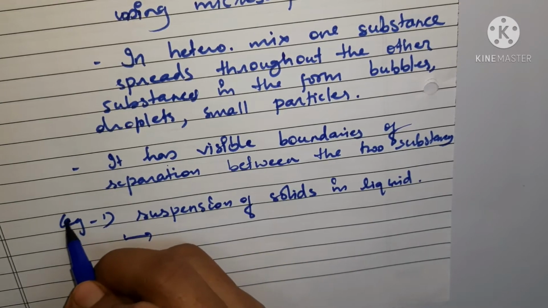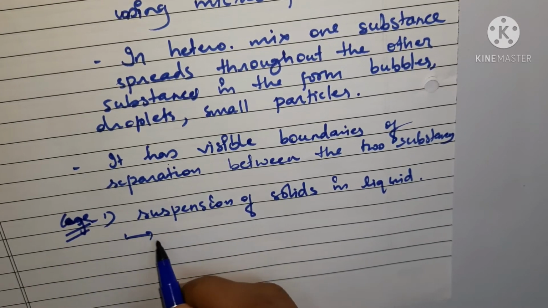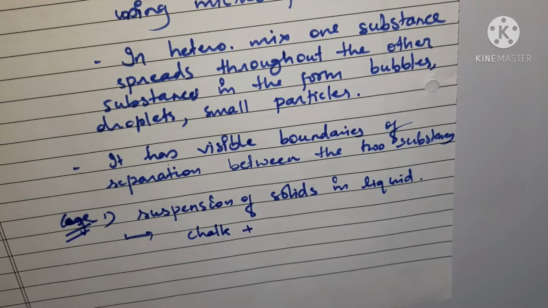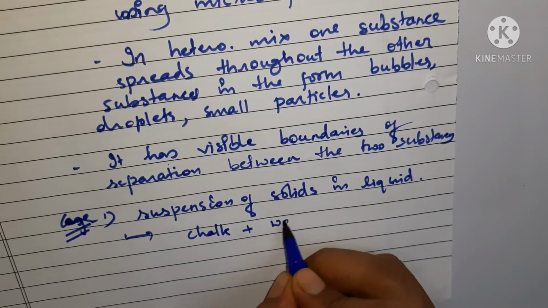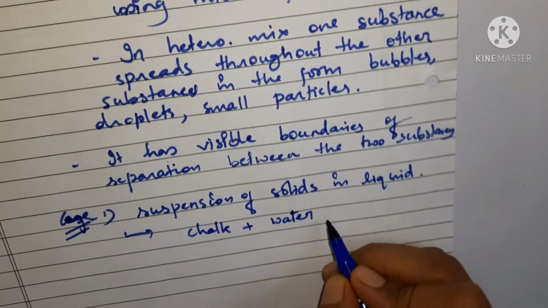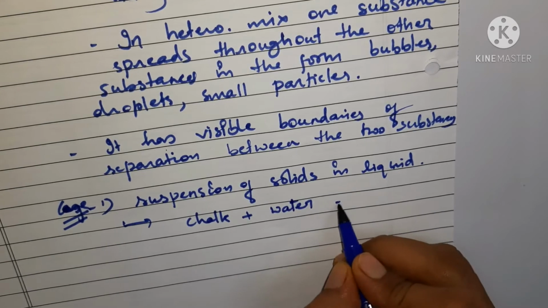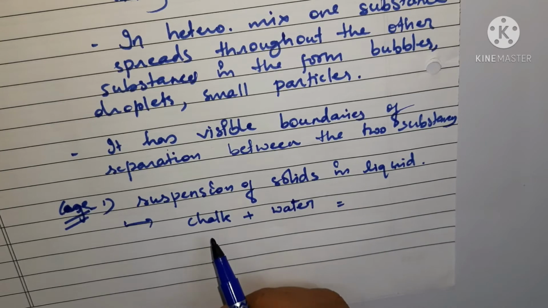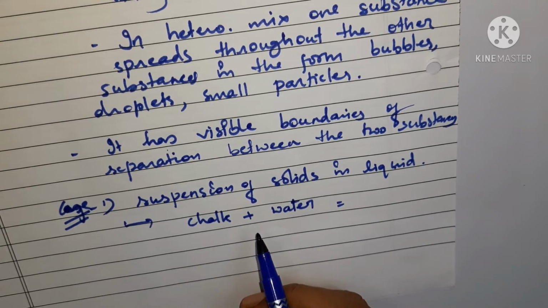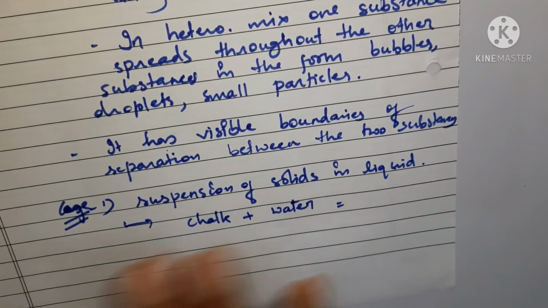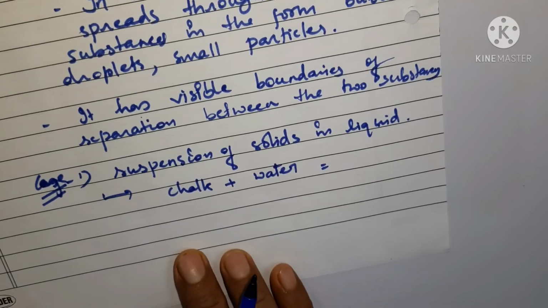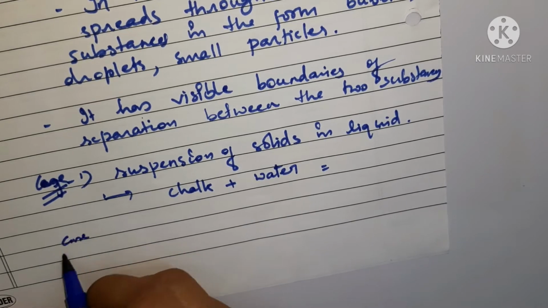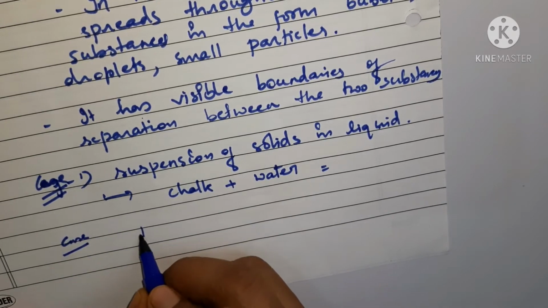You can write this is case 1, and the example is chalk. When you mix chalk powder in water, it becomes a suspension, a suspension of solid in liquid. So particles are not evenly distributed in this case, and you can also see the visible boundaries of separation between them. You can take another example also, case 2: two immiscible liquids.